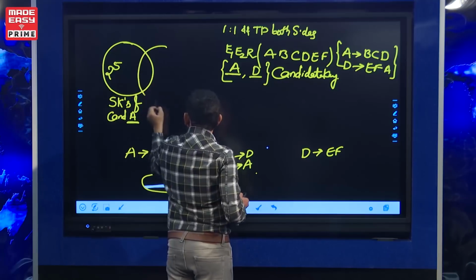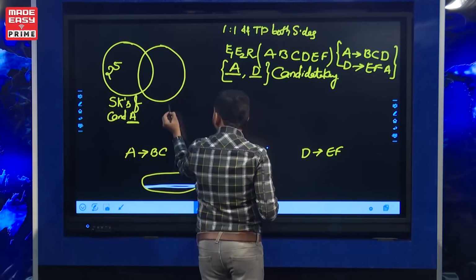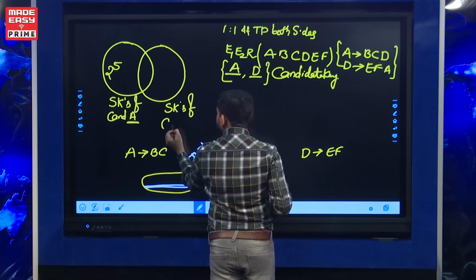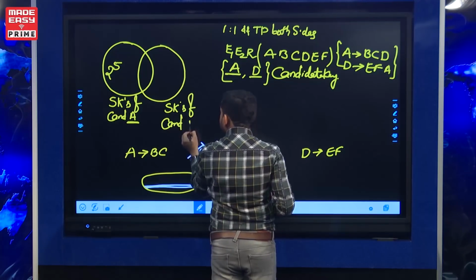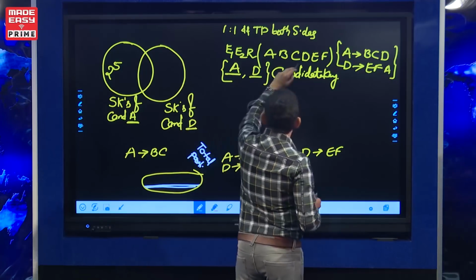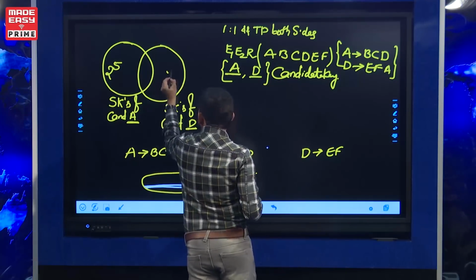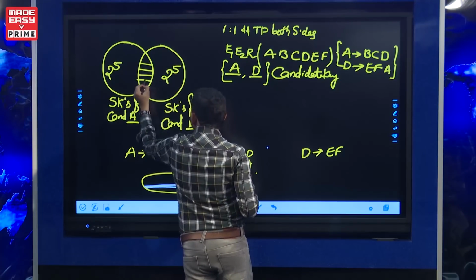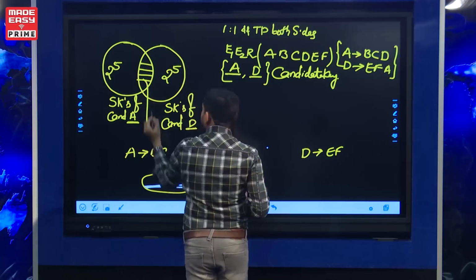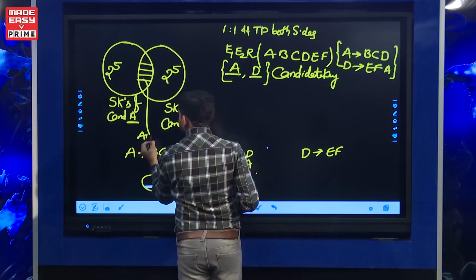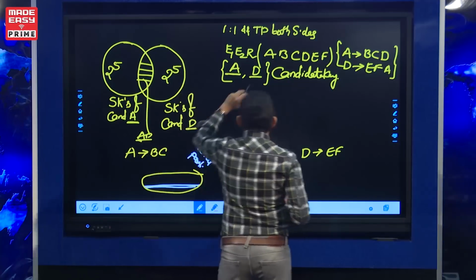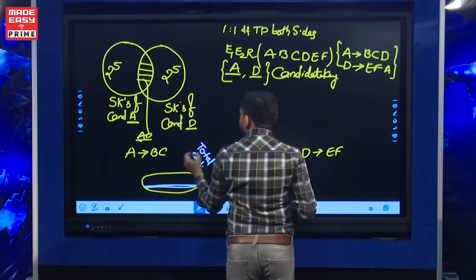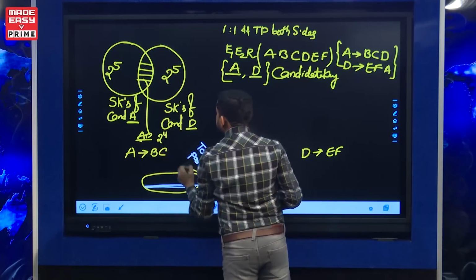Similarly, for candidate key D, D combined with any subset of the remaining attributes gives 2 power 5 super keys. The common super keys are those containing AD, so AD combined with any subset of the remaining 4 attributes gives 2 power 4 common super keys.